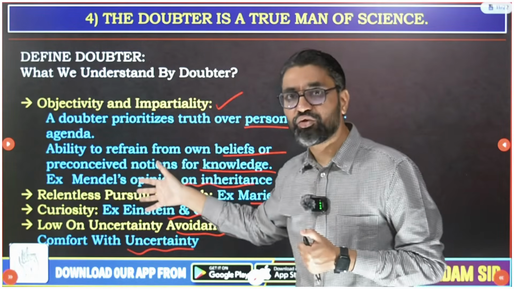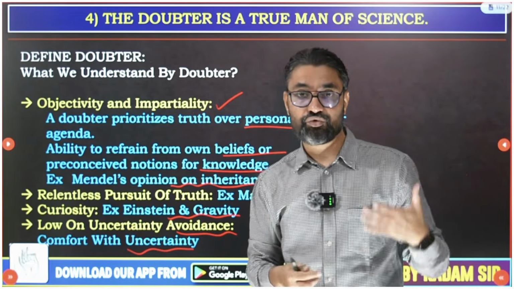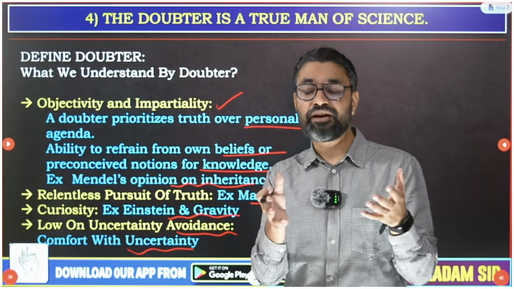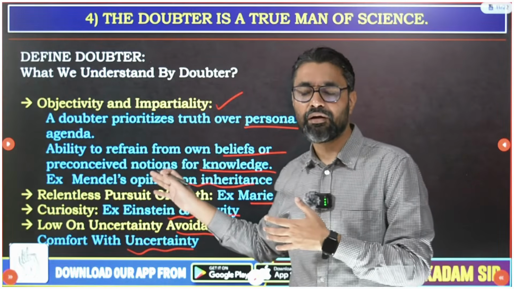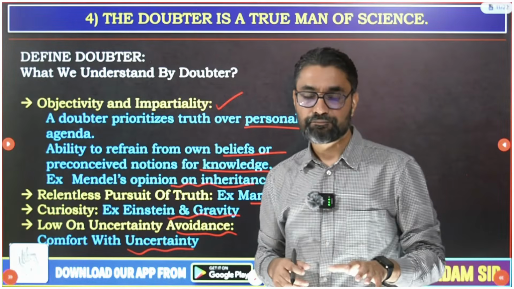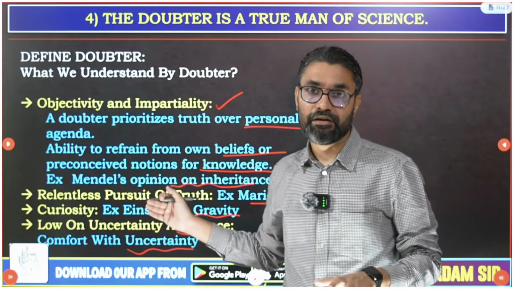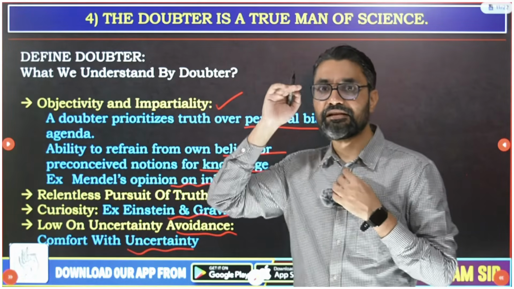So such high-level thoughts, guys, you have to write. Even in the introduction, understand, you define science with such good ideas and principles, then you define what a doubter is. A 100-word definition of science, a 100-word definition of doubter. You will definitely get very good marks, guys, for such content. Instead of beating around the bush and writing something naive, this is a UPSC essay, so keep the quality.